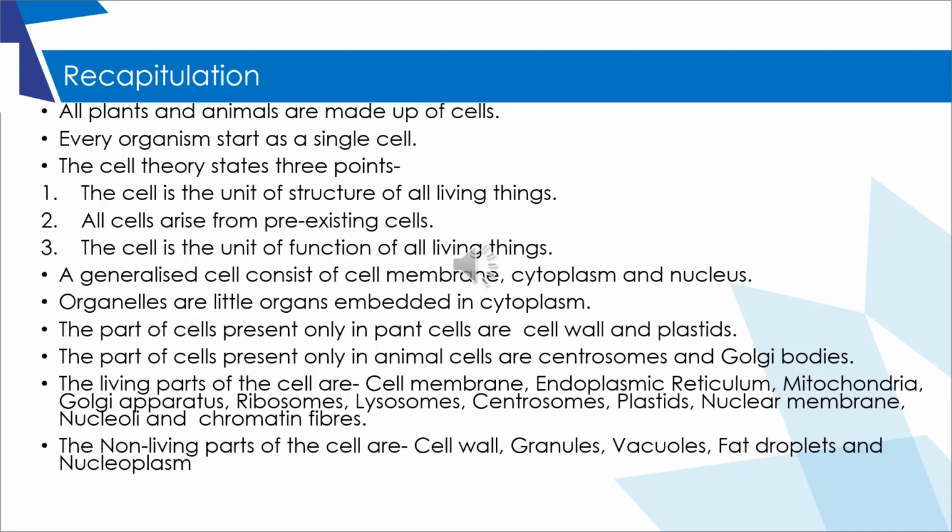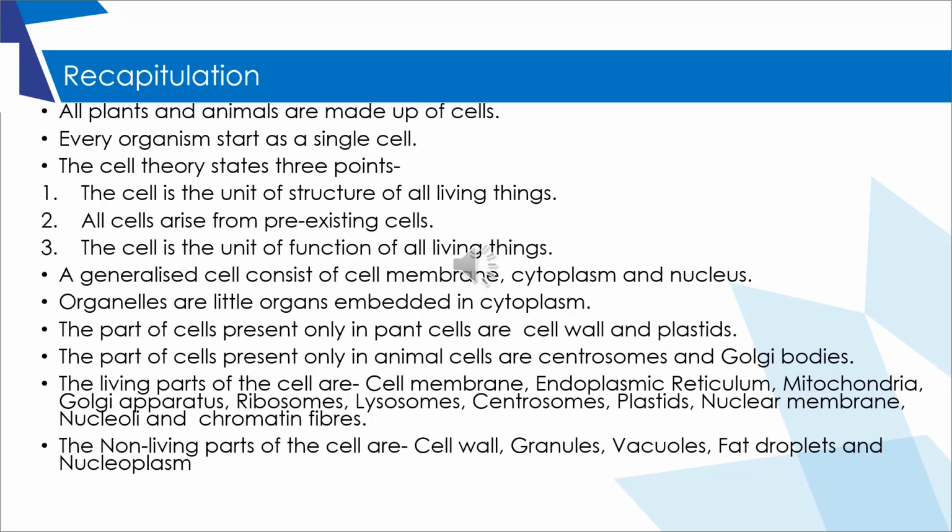A generalized cell consists of cell membrane, cytoplasm, and nucleus. Organelles are little organs embedded in cytoplasm. The parts of cells present only in plant cells are cell wall and plastids. The parts of cells present only in animal cells are centrosomes and Golgi bodies.